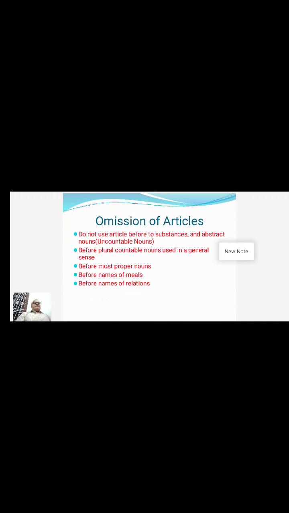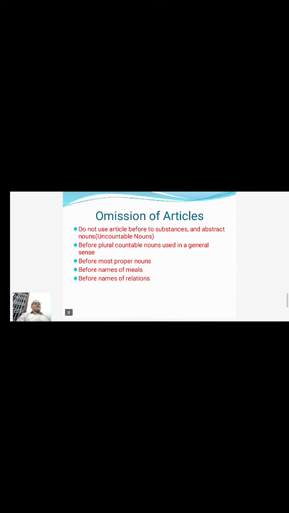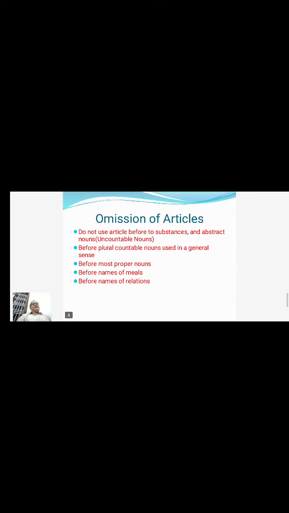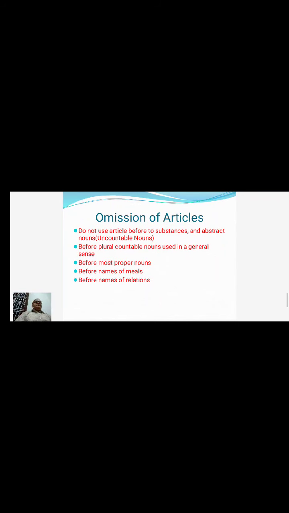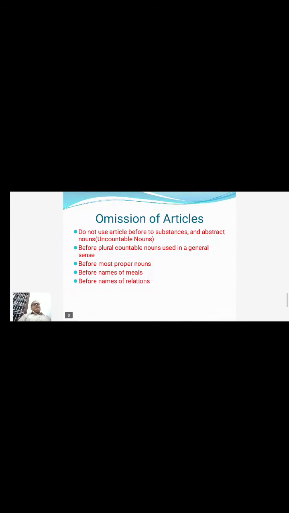And before the names of relations also, we could not use an article, and do not use an article before substances and abstract nouns. Abstract nouns are the feelings only. So before abstract nouns, we could not use any article.